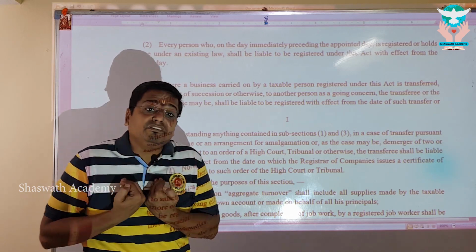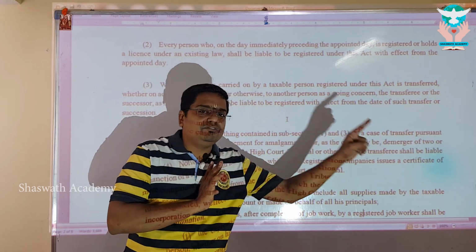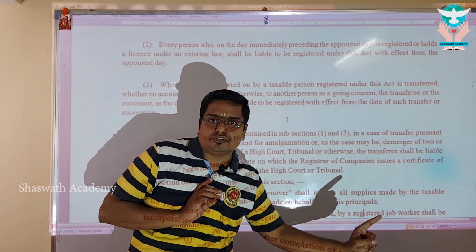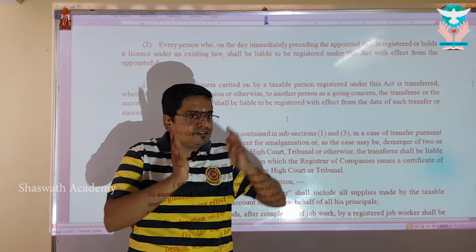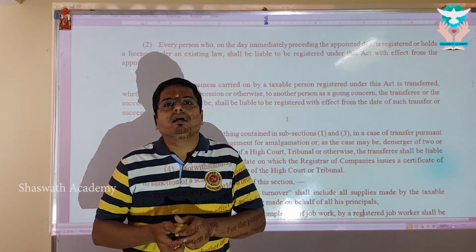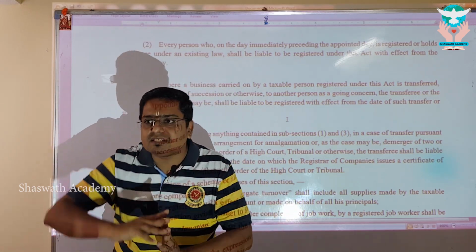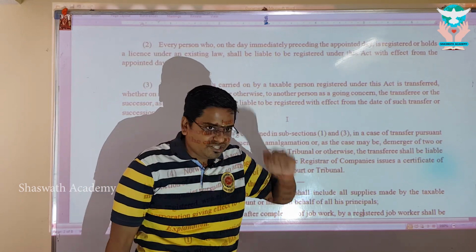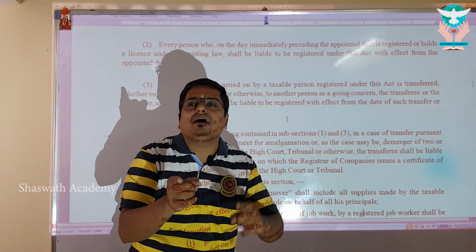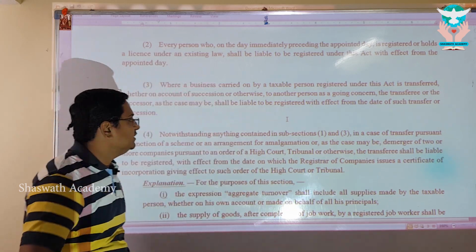So look at the condition. What did subsection 1 say? If I cross the threshold limit, I have to register. What does subsection 2 say? If I hold the old law registration, I have to register. So each gives a condition, and next to the condition it says you have to register. Right, my dear? So the simple subsection 2 is that if you are a registered person under the old law, you are supposed to register compulsorily under the new law. No threshold limit, nothing. Registered in the old law? Yes sir, please register in the new law. Clear, my dear? Let's proceed to subsection 3.